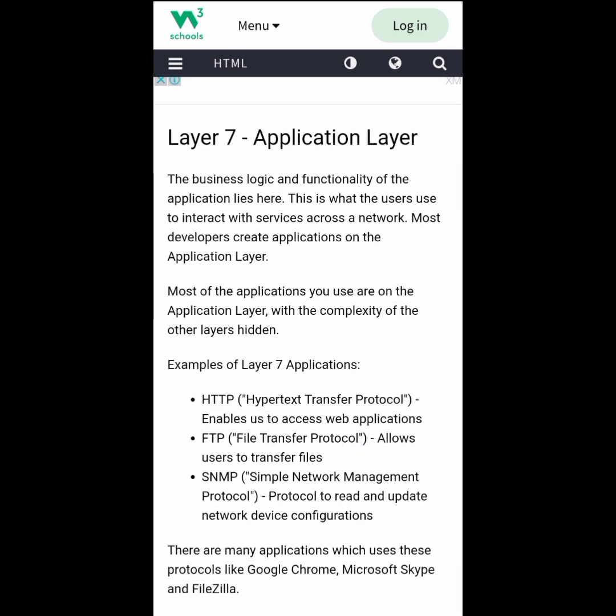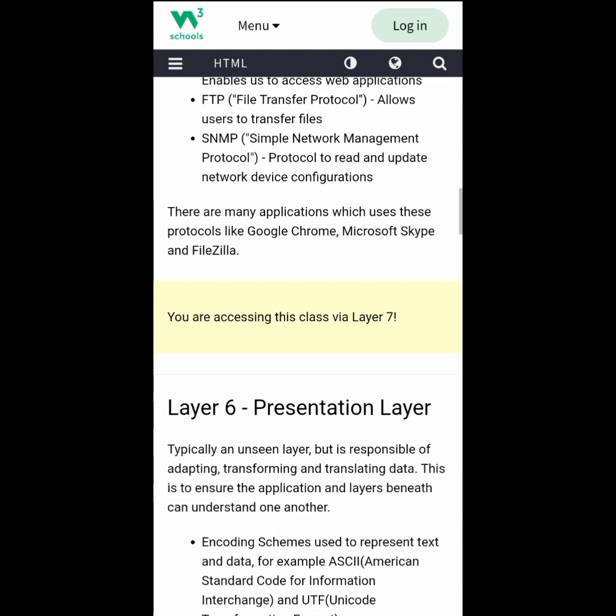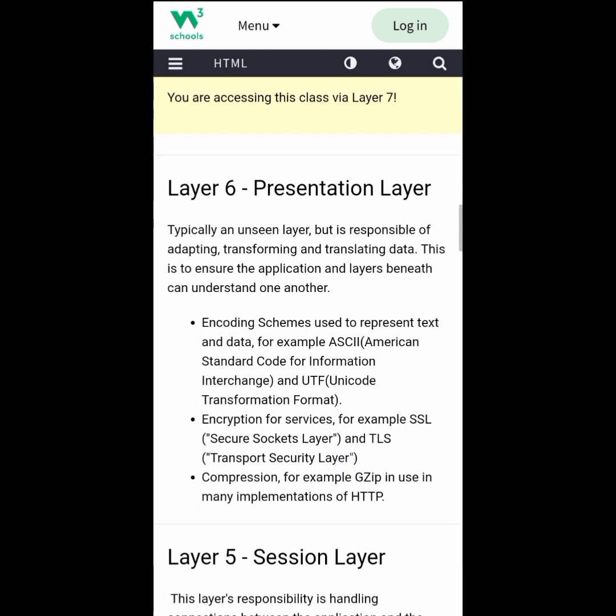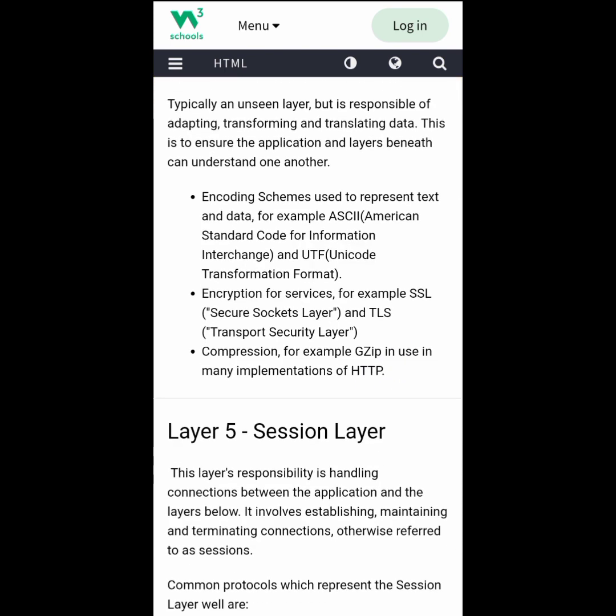The business logic and functionalities of the application lie here. This is what the user uses to interact with services across the network. Most developers create applications on the application layer. The presentation layer is typically an unseen layer, but it is responsible for adapting, transferring and translating data. This ensures the application and the layers beneath can understand each other. It includes encoding schemes used to represent text and data, for example the ASCII standard.